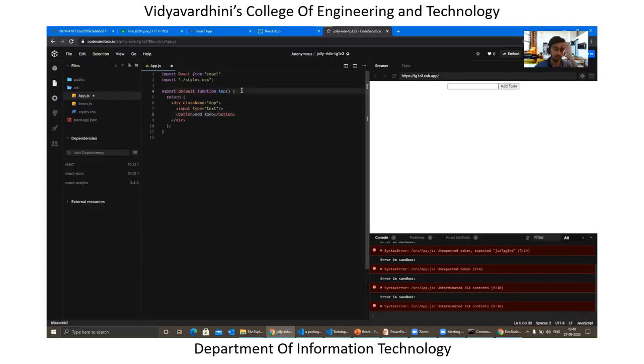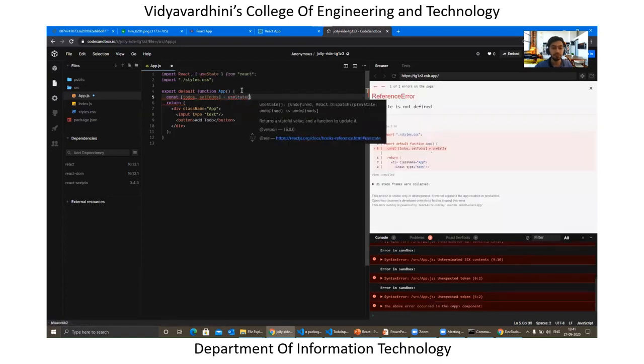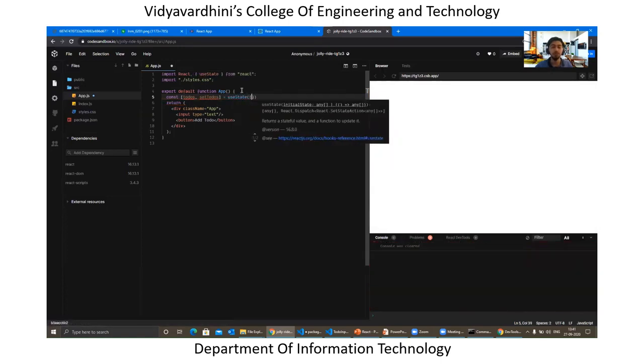Now the very first thing you need to keep in mind is that we will have to create a state over here. How can we create a state? We can type const todos, setTodos. This is how you create a state. To keep in mind what state does: let's say you have an application fetching data from a backend service, and initially you don't have any data.